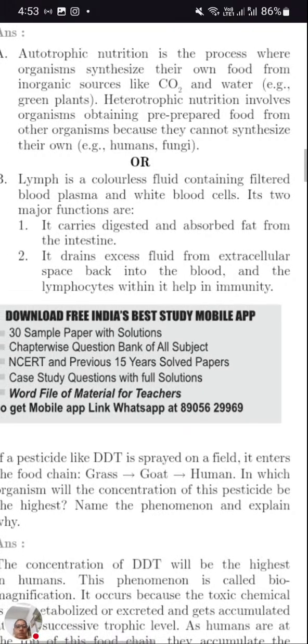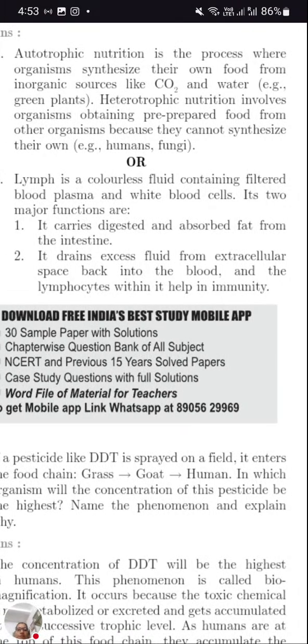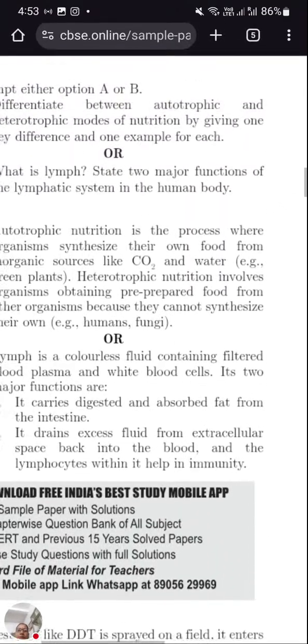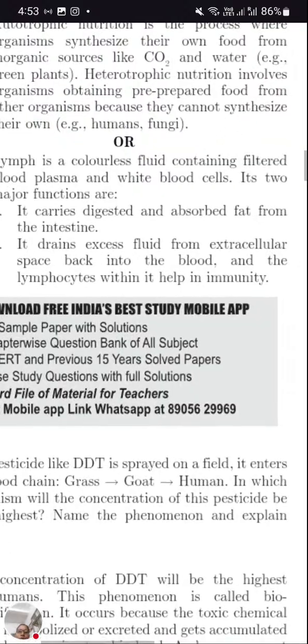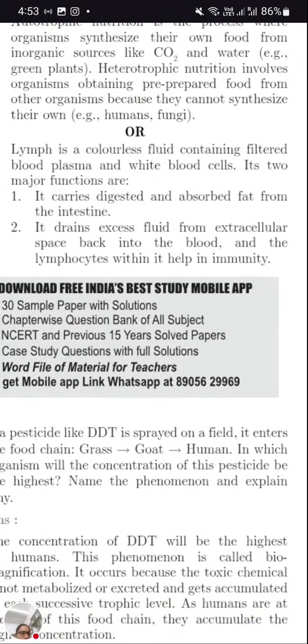I'm giving a few minutes to you so that you can read about the lymphatic system. Here the question was, what is lymph? So once again, see the question and read the answer. What is lymph? State two major functions of the lymphatic system. Giving a few minutes to you, please read this question.